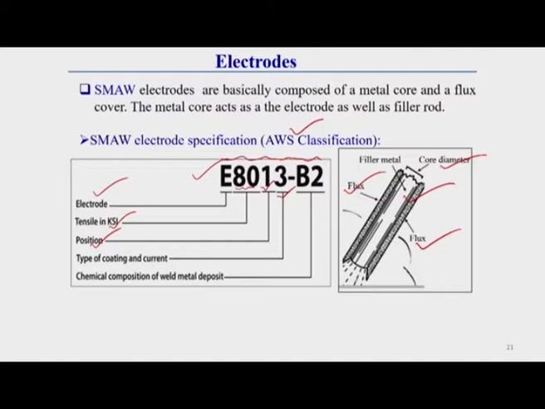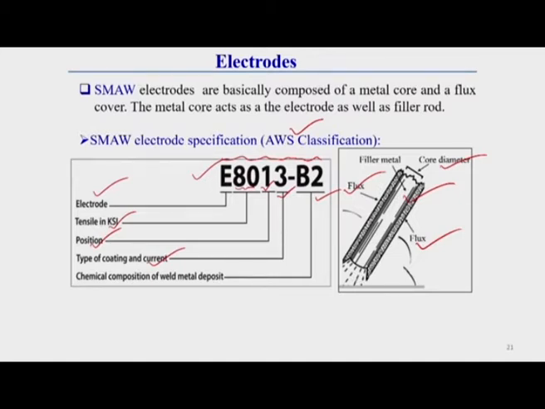Then the last number represents the type of coating and what type of current is generally used. And at the end, B2 represents the chemical composition of the electrode, or you can say the weld metal deposit. If you check these numbers or letters in the classification rule book, you can get the idea of what they mean.